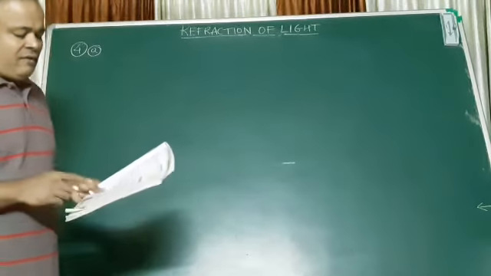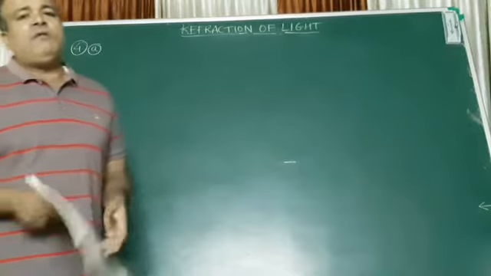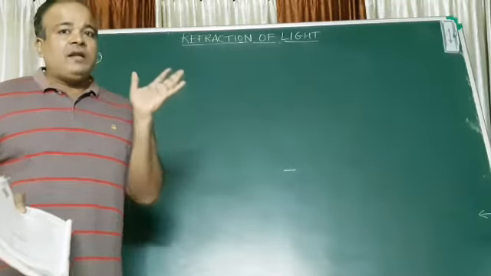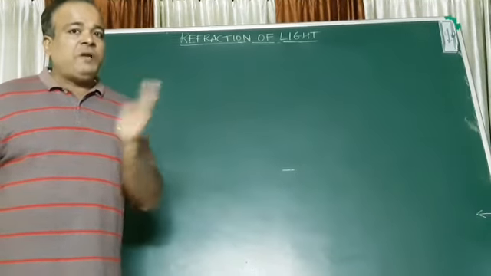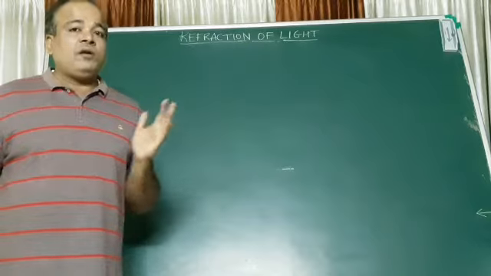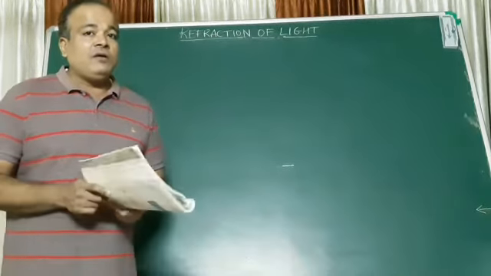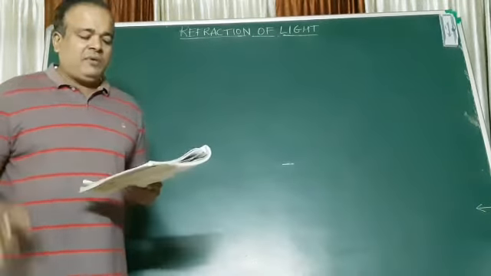What is the data given to me? The speed of light. What is the other name for speed? Velocity. Same thing, though there is a slight difference. We learned that in chapter number 1 in standard 9. Speed is a scalar quantity, velocity is a vector and has a direction. But here we will consider speed and velocity as the same thing.